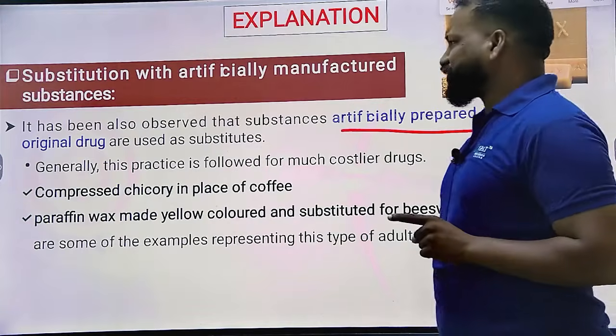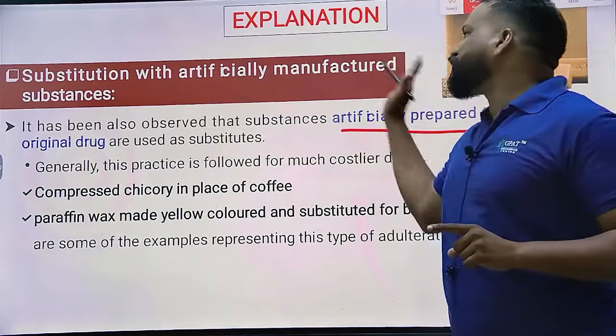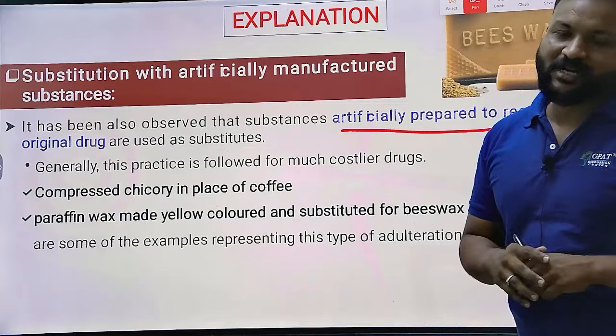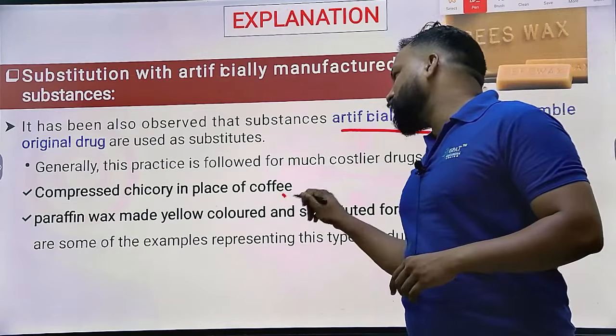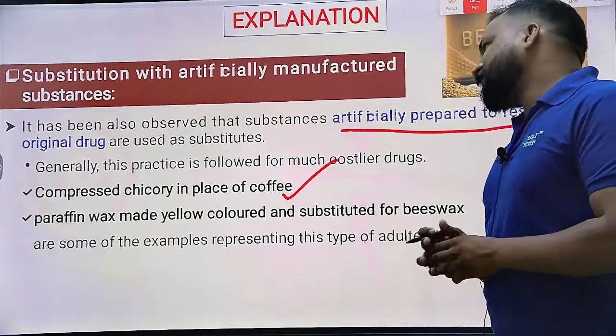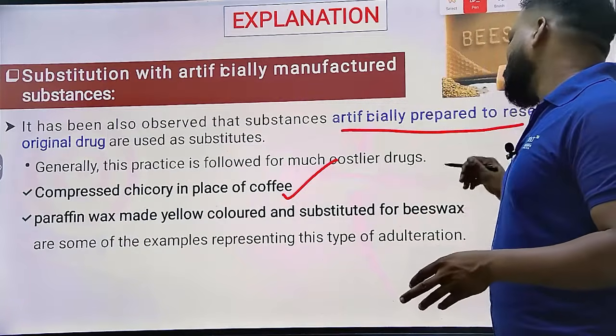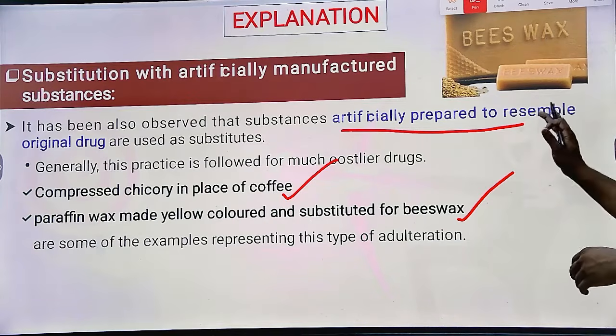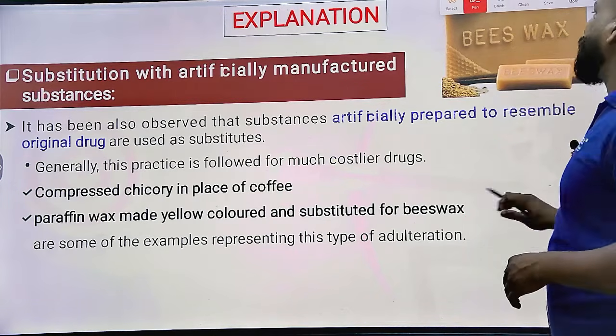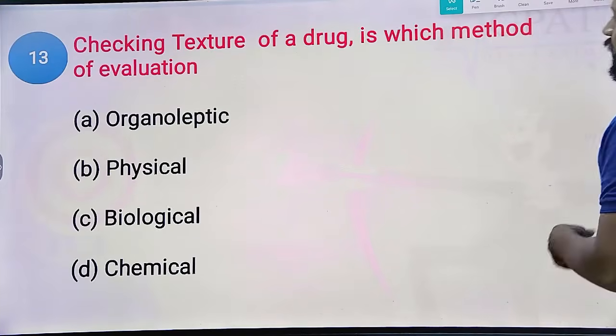This is substitution with artificially manufactured substance. Other examples are compressed chicory with coffee, but the best example is yellow colored paraffin wax with beeswax.